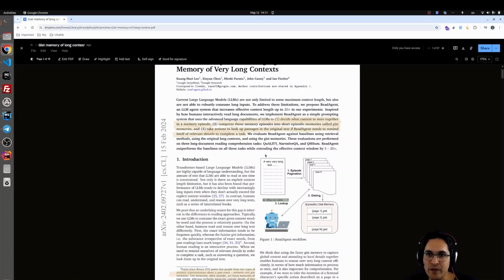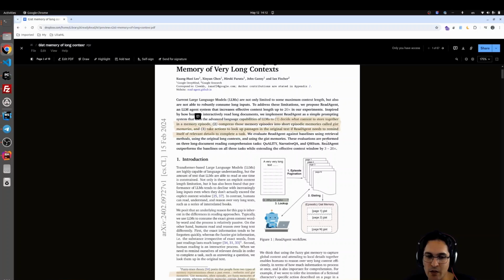They have designed a method, like a pipeline, to decide what content to store together in a memory episode, and then compress those memory episodes into short episodic memories called gist memories, and then take action to look up passages in the original text if ReadAgent needs to remind itself of relevant details to complete the task. Basically, we have three steps.